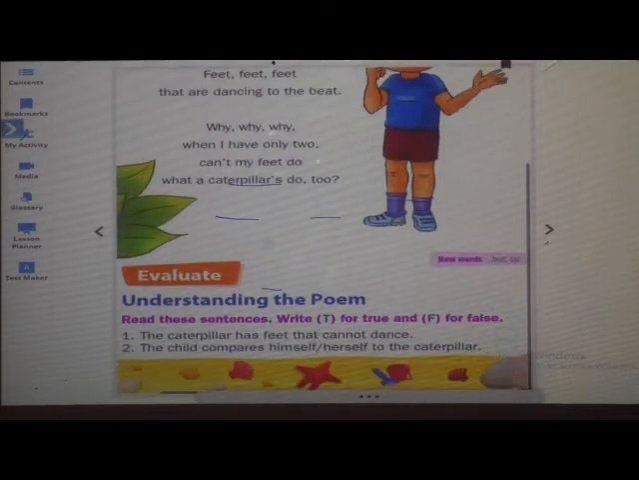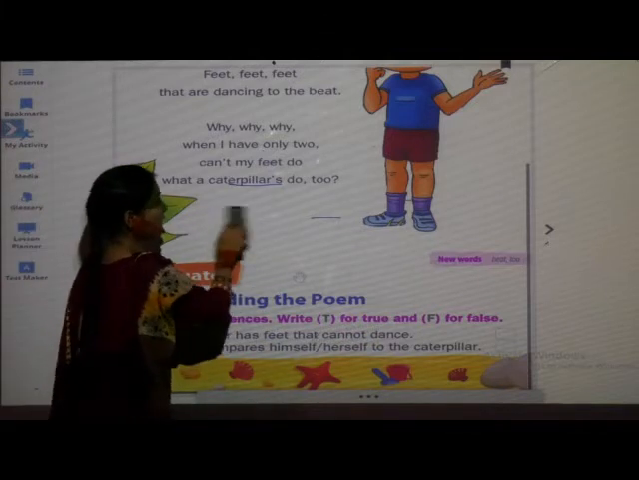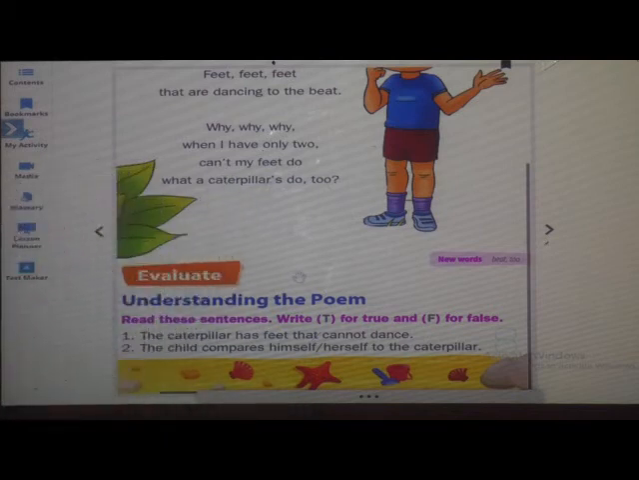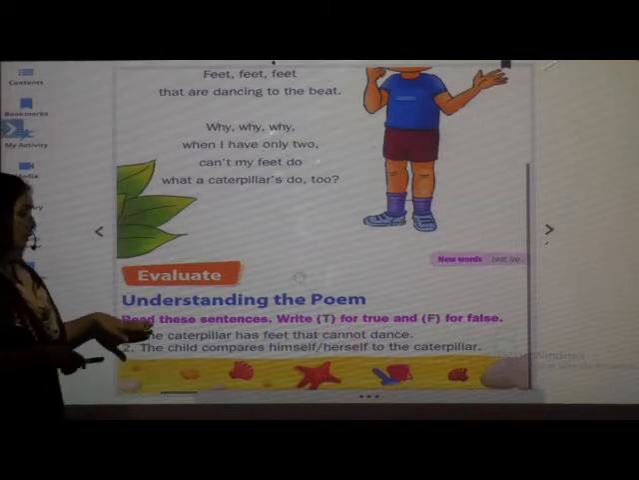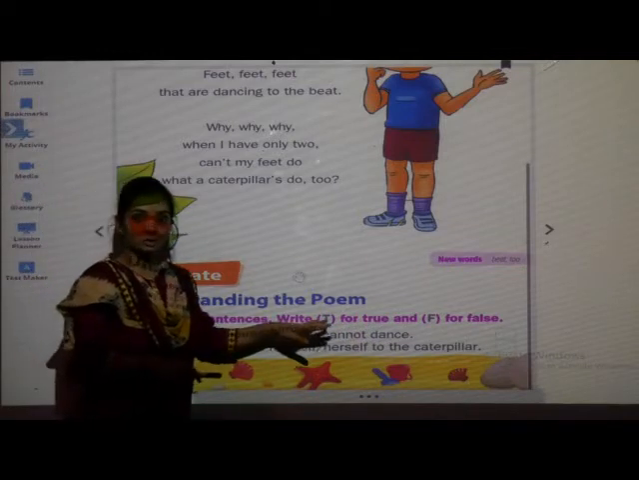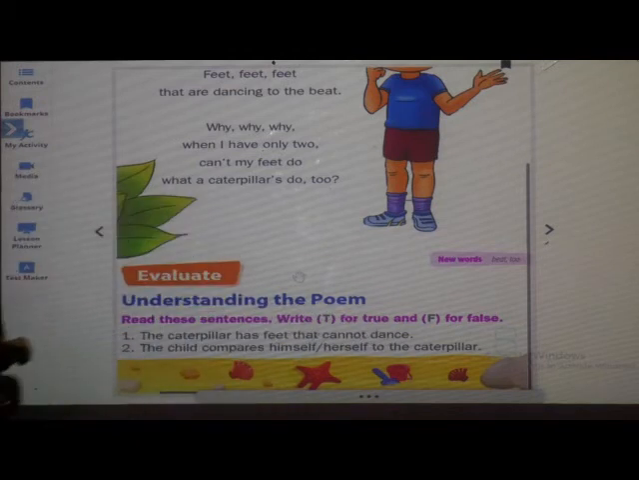Okay. See now, we will solve the questions based on our understanding of the poem. Isn't it, students? So now you have to tell me the answers. Evolve it. Understanding the poem. Read these sentences. Write T for true and F for false. What do we have to do? We have to read these sentences and write T for true and F for false.